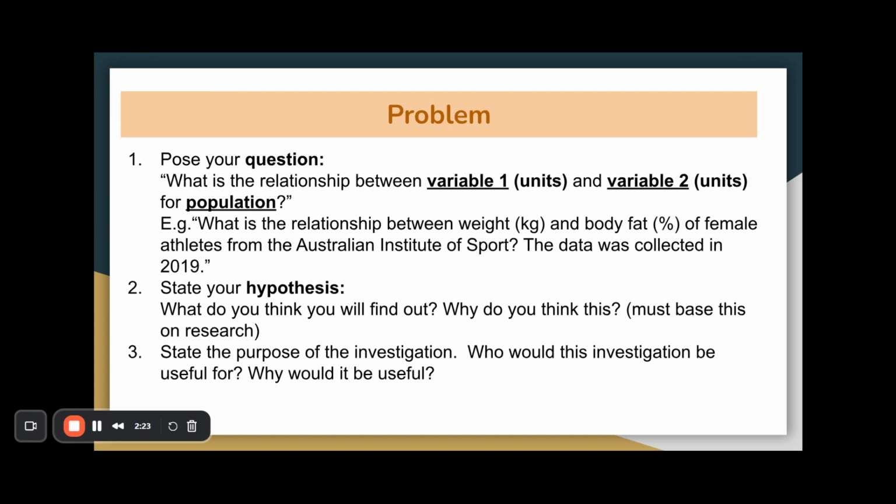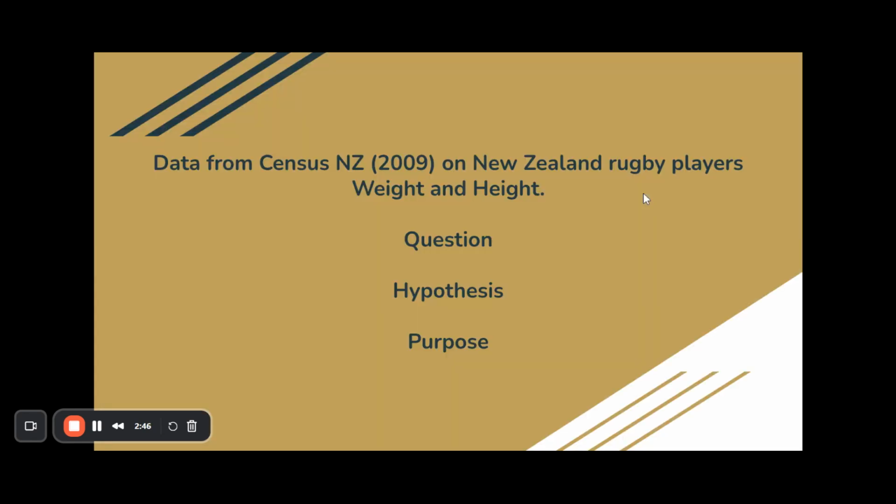Next, you state your hypothesis. So figure out what you think is going to happen, before obviously you've looked at the data, but have a good hypothesis or a good think about why you think this relationship is going to exist. Okay? And finally, state the purpose of your investigation. Who do you think it would be useful for? Why would it be useful?